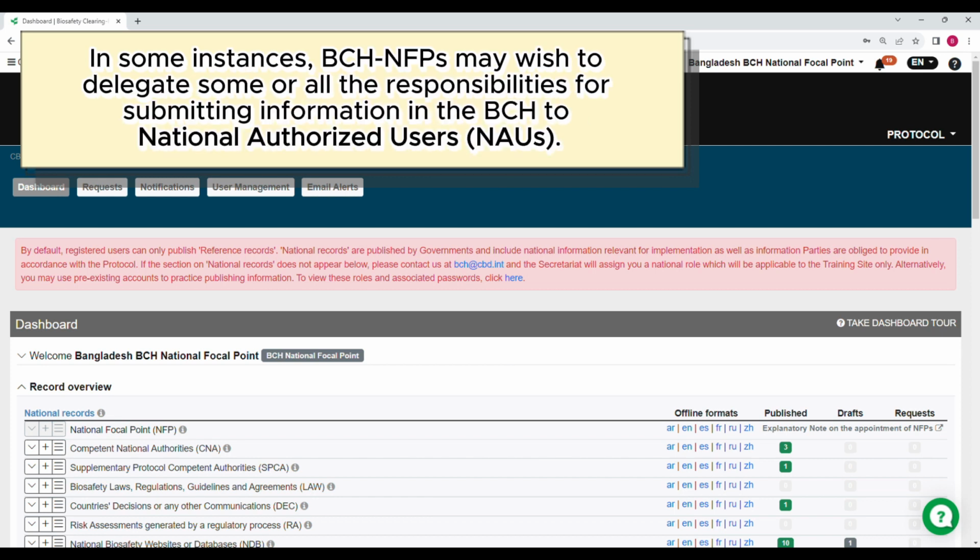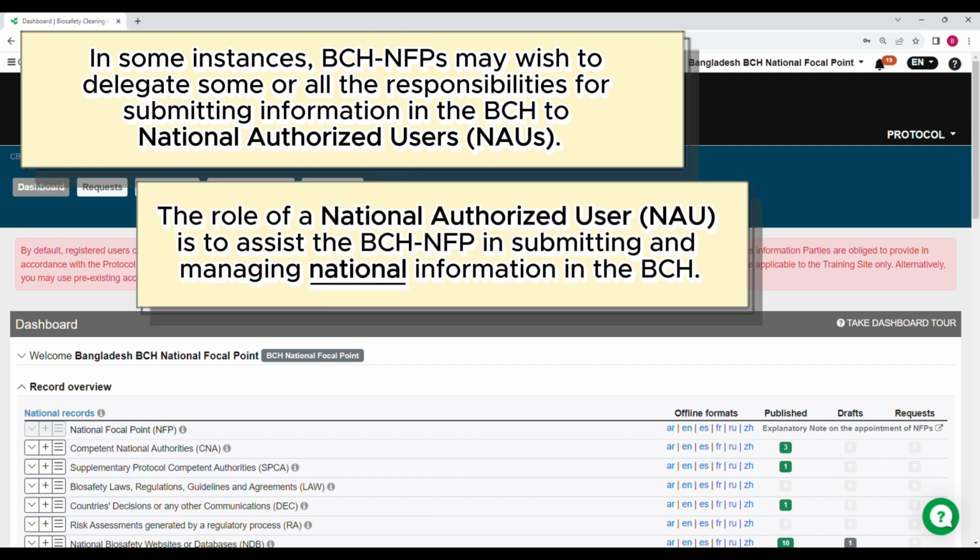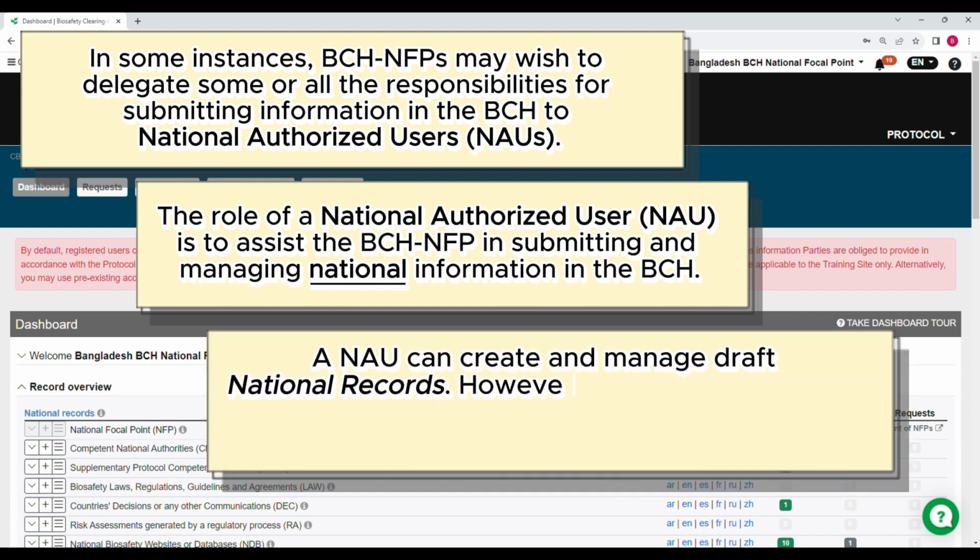In some instances, BCH national focal points may wish to delegate some or all the responsibilities for submitting information in a BCH to national authorized users. The role of a national authorized user, or NAU for short, is to assist the BCH national focal point in submitting and managing national information in the BCH.